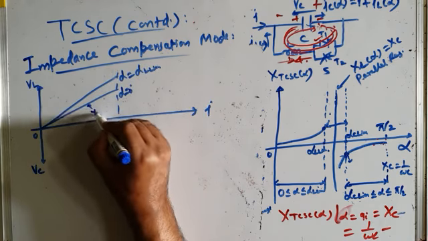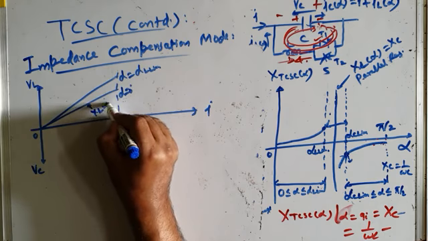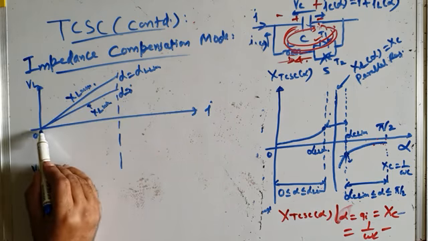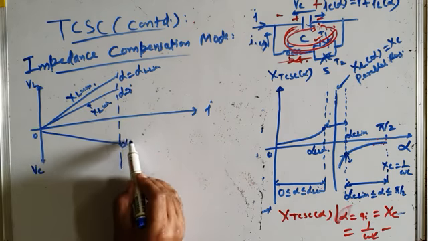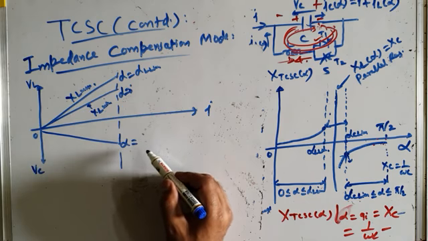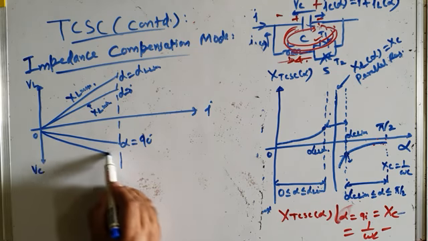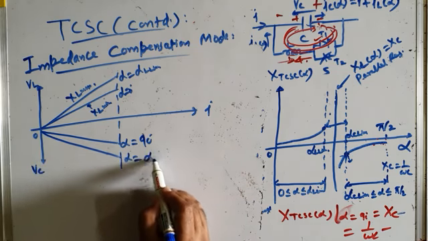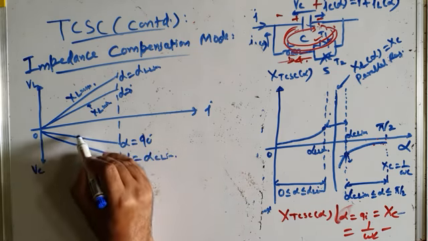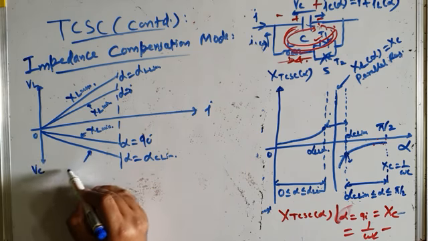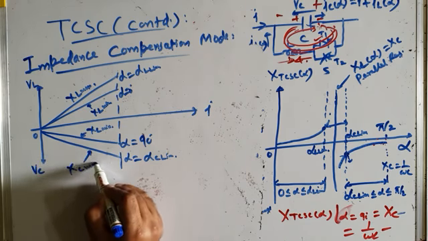This is XL minimum, and this is XL maximum. Similarly, this is alpha equal to 90 degrees, and this is alpha equal to alpha C lim. So therefore this is XC minimum, and this is capacitive reactance XC max.